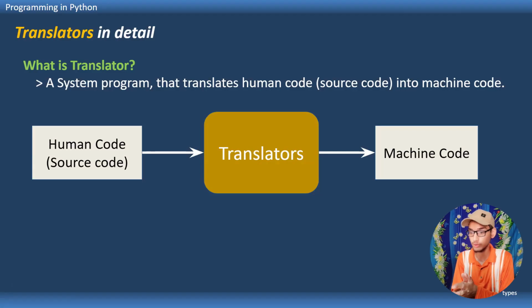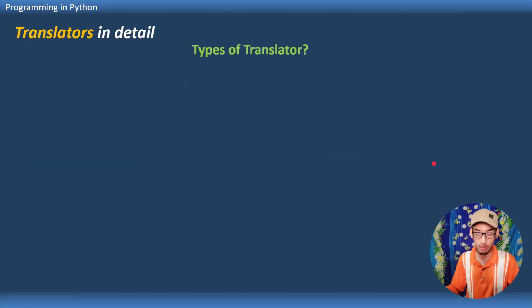Translators don't guess what we want to translate. They have to take the code from a source, so we call it source code. And translators convert that source code into machine code, and the machine runs that machine code. In the real world, we have Google Translate, which converts all of the text that we give it into the language that we specify, which we call the target language.